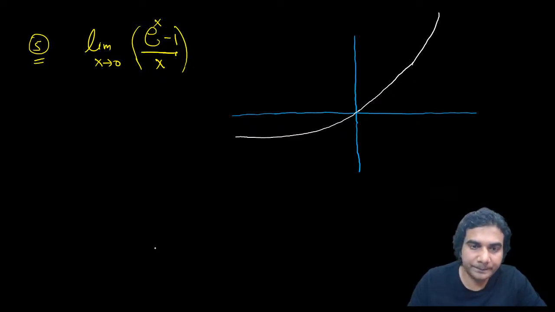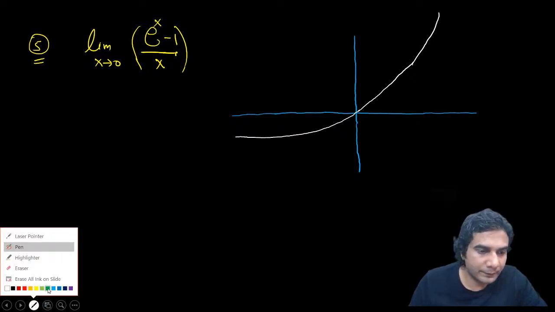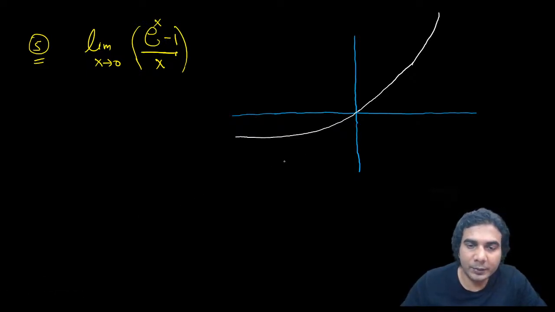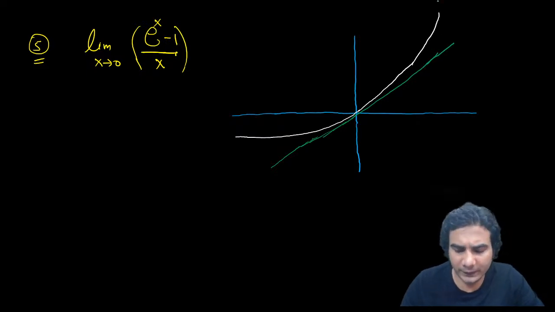And you have the y is equal to x line. So the y is equal to x line will touch this curve at the origin, like this. And this difference will keep increasing, as e raised to x is an exponential function.